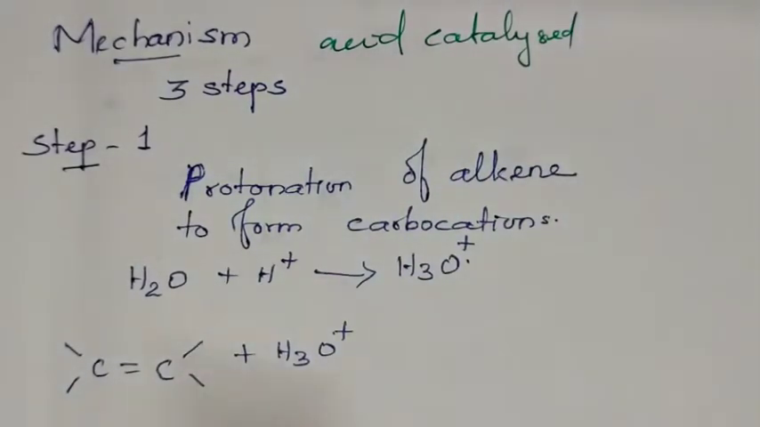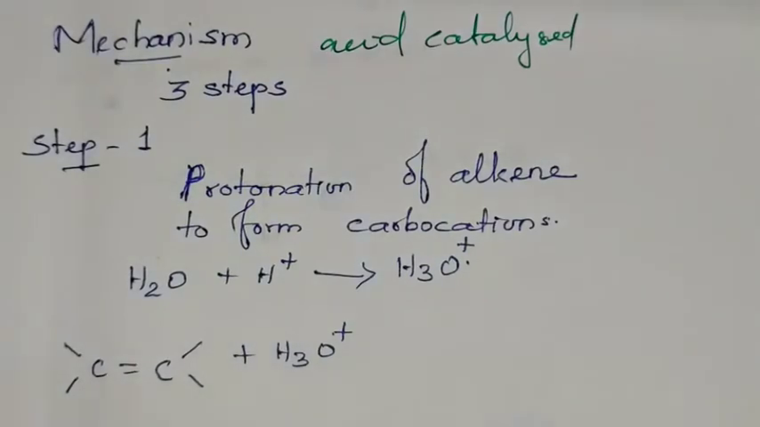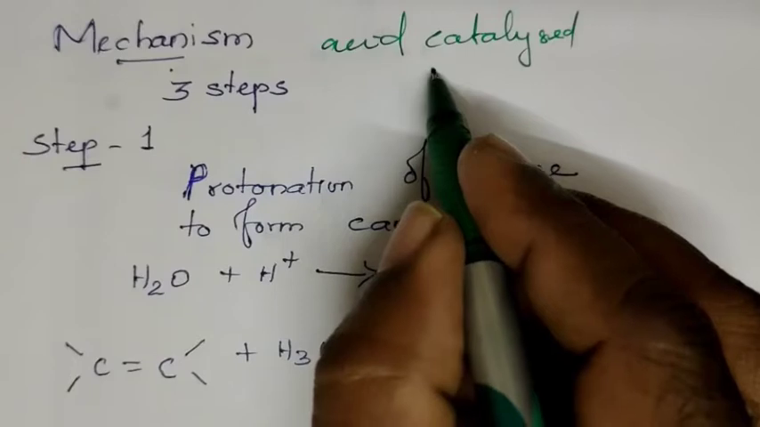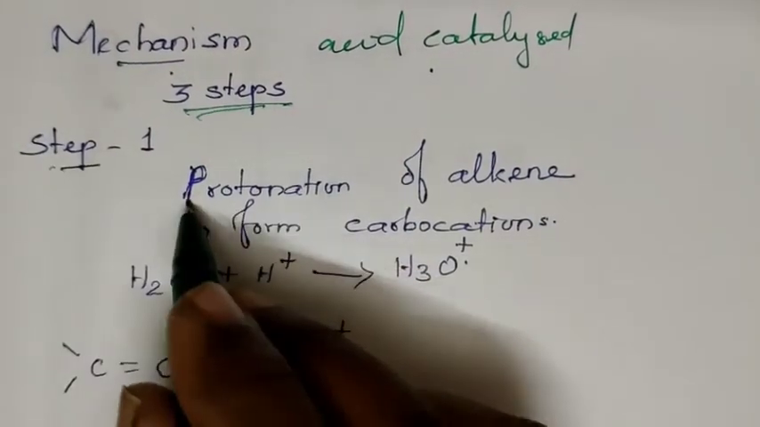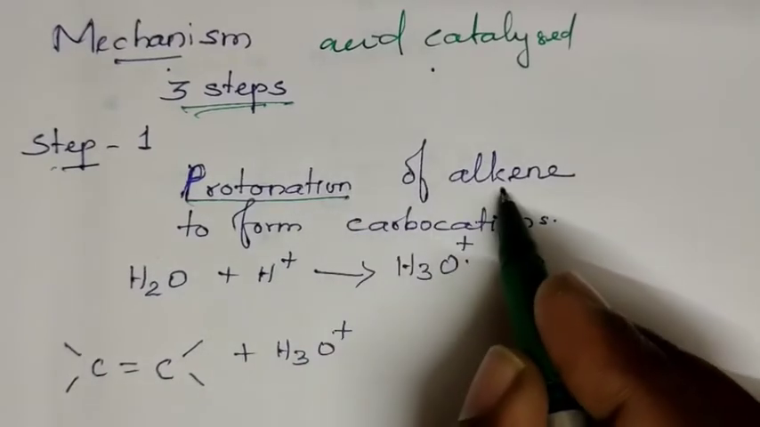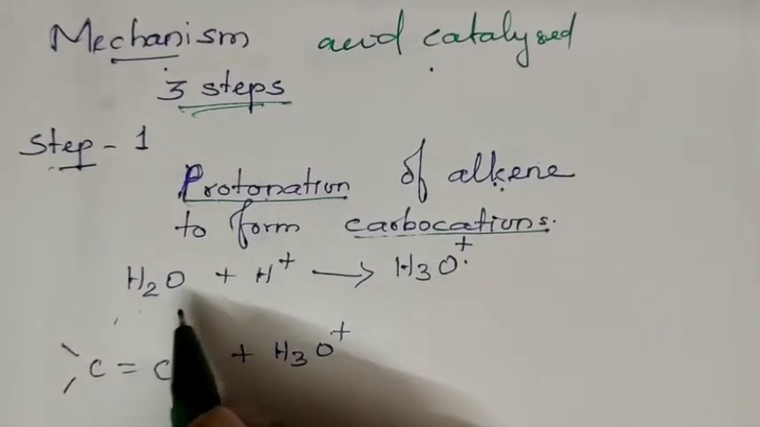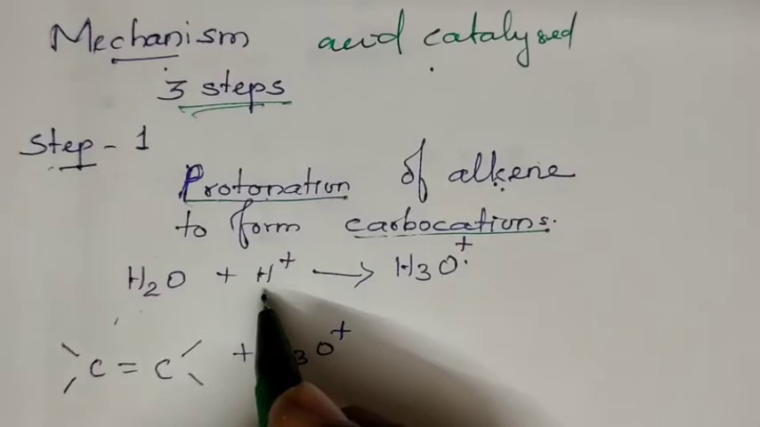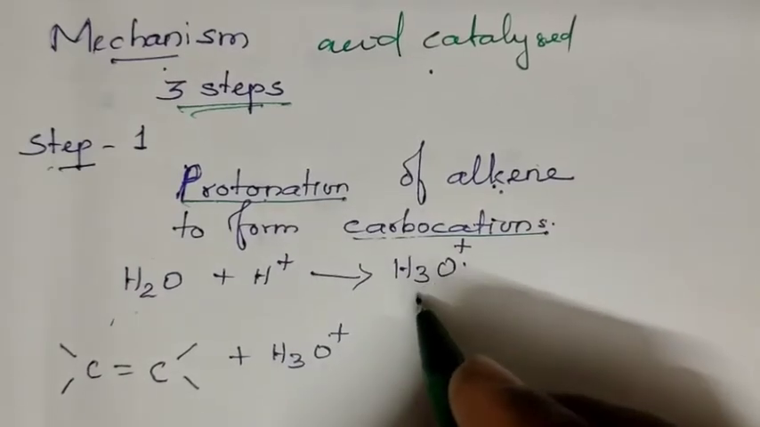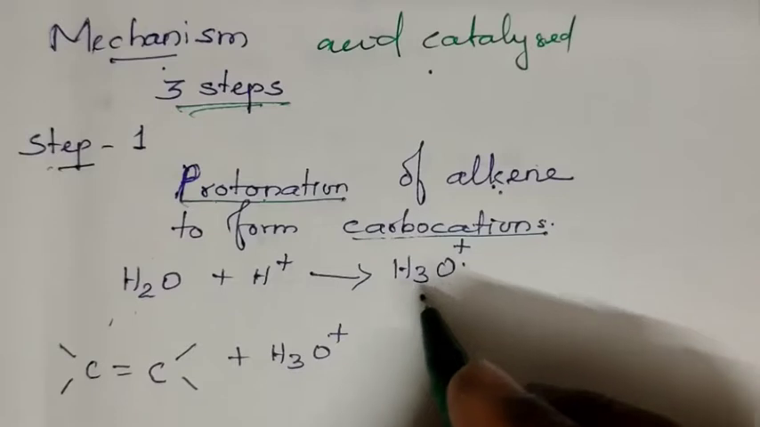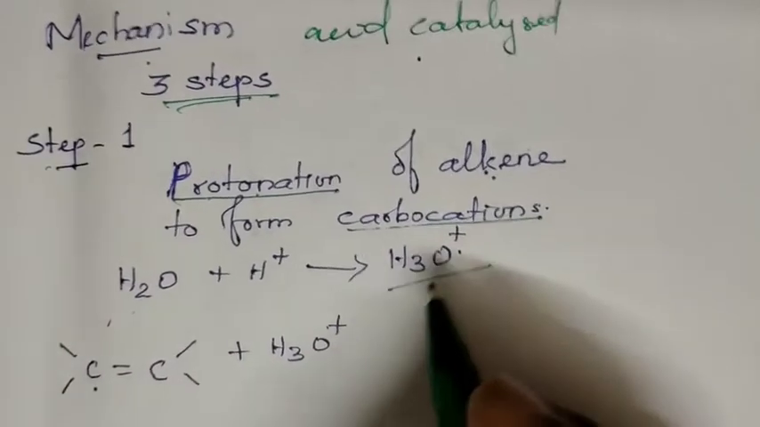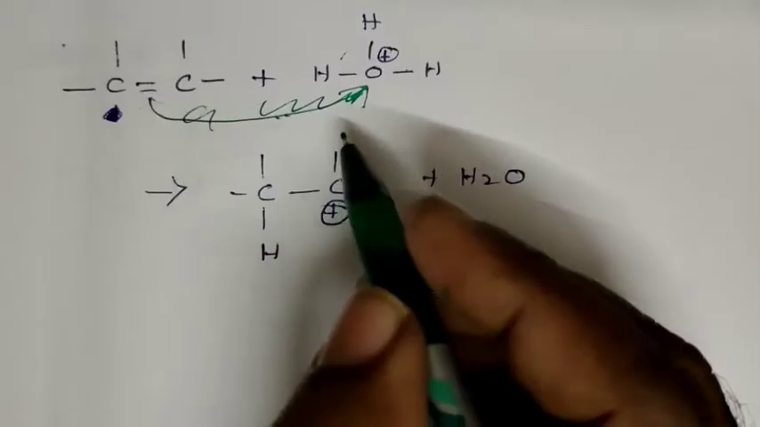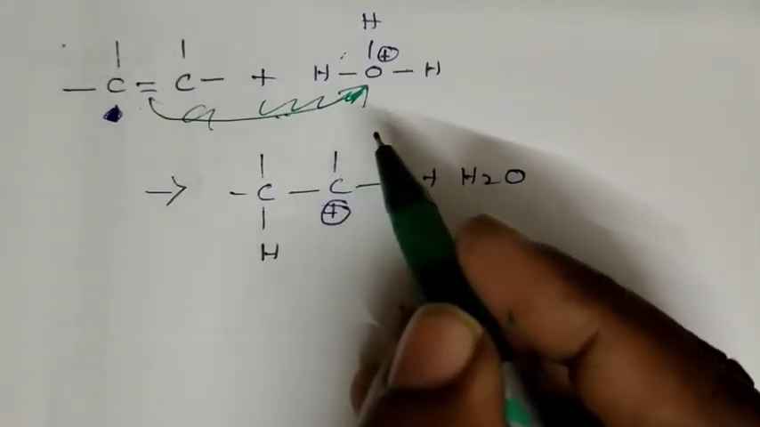Mechanism of this acid catalyst hydration. Mechanism means the way in which the reaction goes on. The mechanism of acid catalyst hydration has 3 steps. First step is called protonation of alkene. The very first thing, water reacts with the catalyst acid and becomes hydronium ion H3O+. Then the alkene is treated with this hydronium ion.